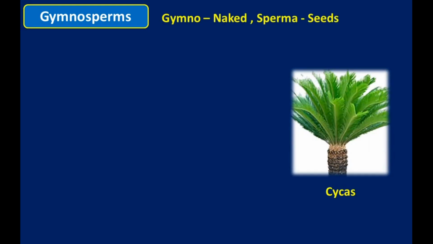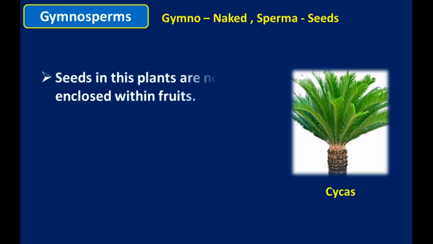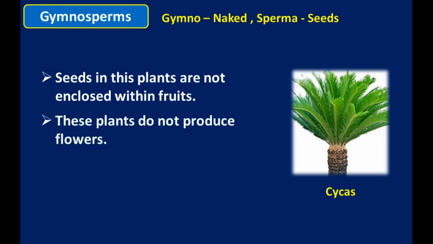So, gymnosperms means gymno means naked, sperms means seeds. Gymnosperms means naked seeds. Seeds are open. So seeds in these plants are not enclosed within the fruit. These seeds are open. These plants do not produce flowers.